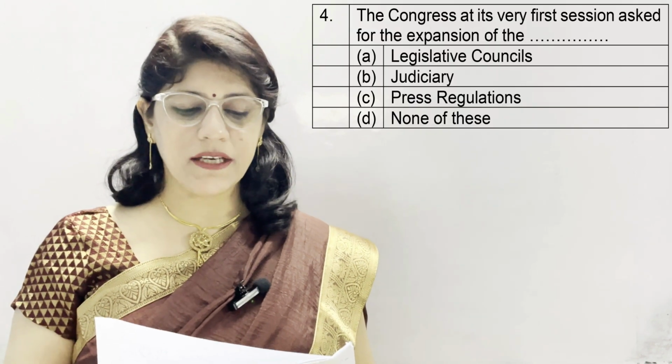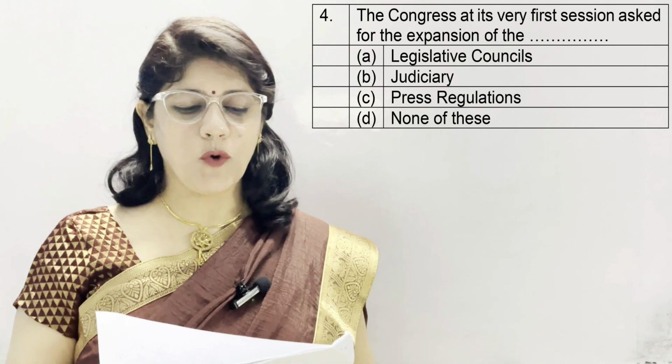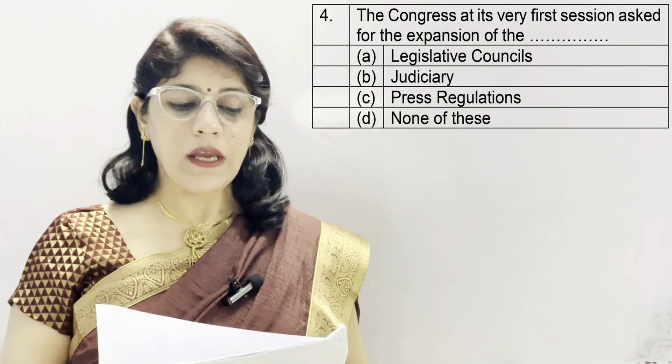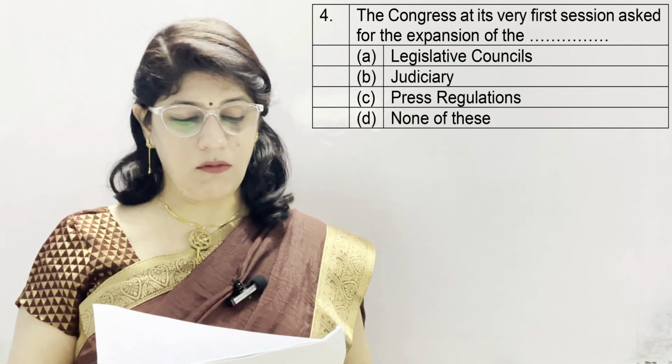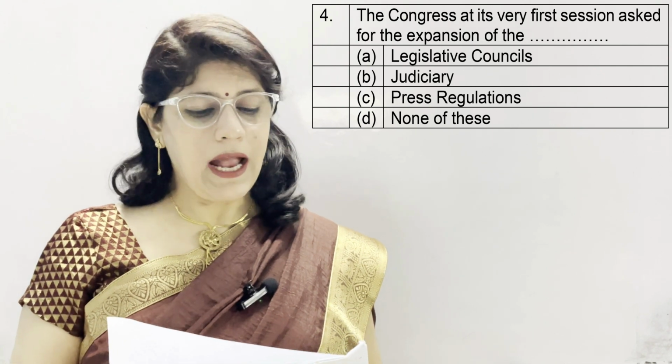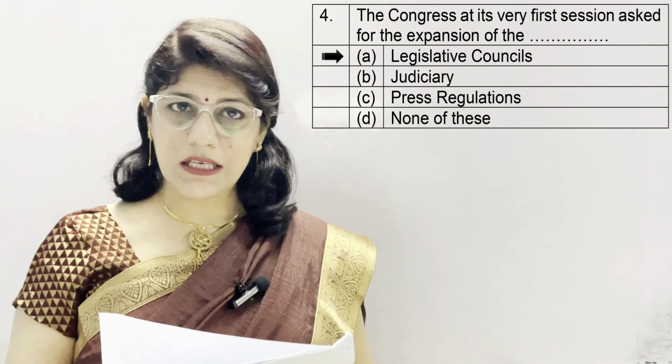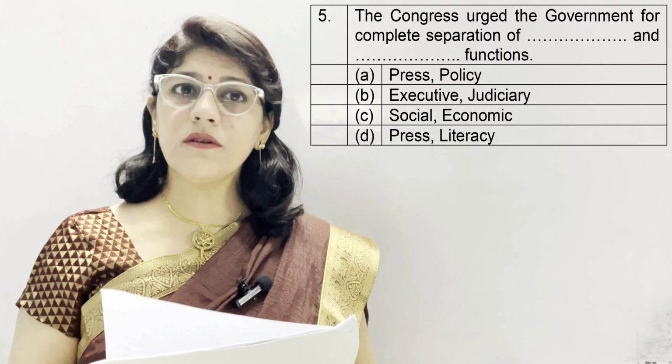Question number 4. The Congress at its very first session asked for the expansion of the A. Legislative councils, B. Judiciary, C. Press regulations, and D. None of these. And the correct answer is A, Legislative councils.